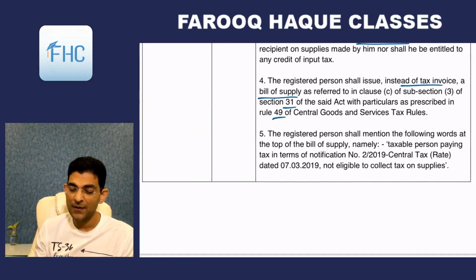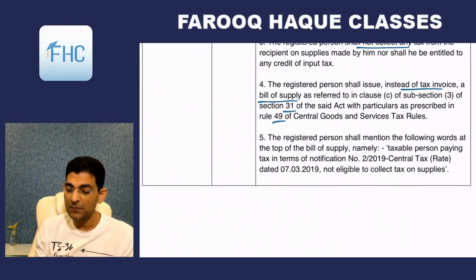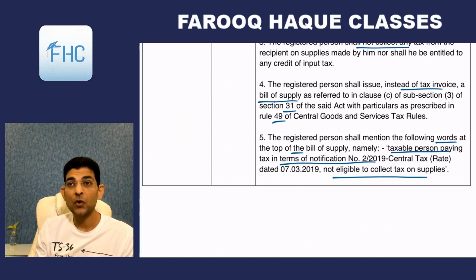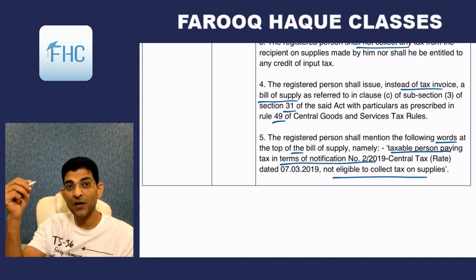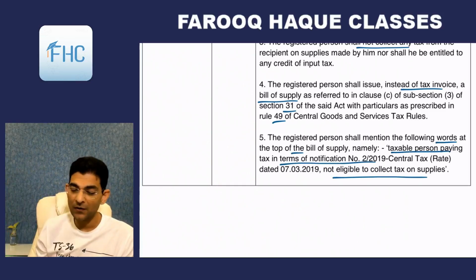Then the registered person shall mention the following words at the top of the bill: Taxable person paying tax in terms of notification 2/19, not eligible to collect tax on supplies. So these words have to be inscribed on the bill itself, on the bill of supply that you are issuing.